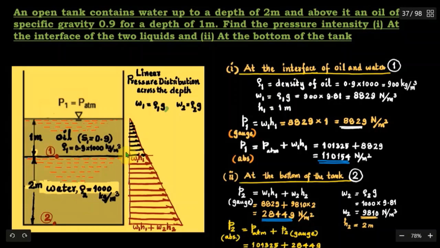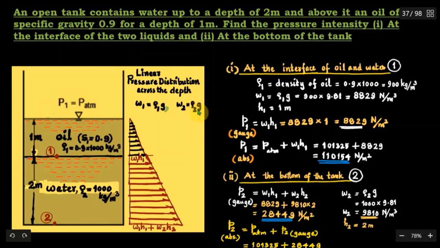So at the level 1 we have W1 H1, that is the gauge pressure P1, and at the point 2, we have the gauge pressure equal to W1 H1 plus W2 H2, as we discussed in the previous case. W1 is equal to rho 1 G, that is for the oil, and W2 is rho 2 G, that is for the water.